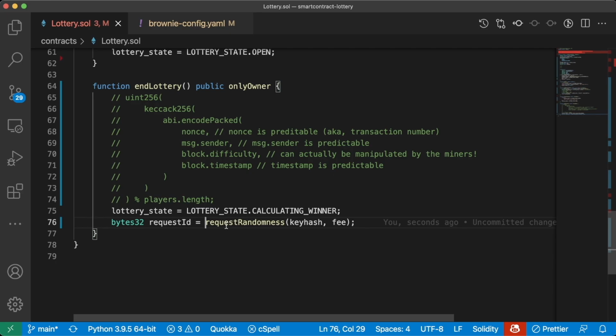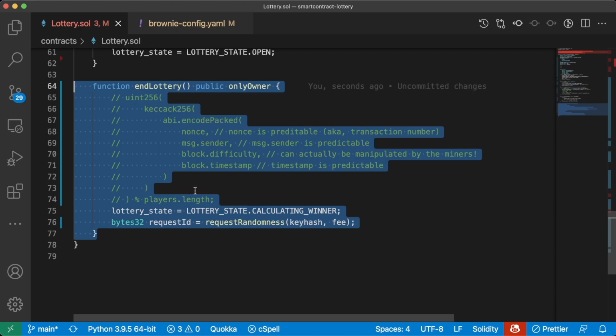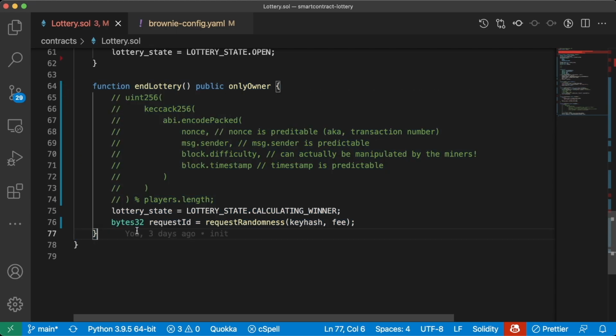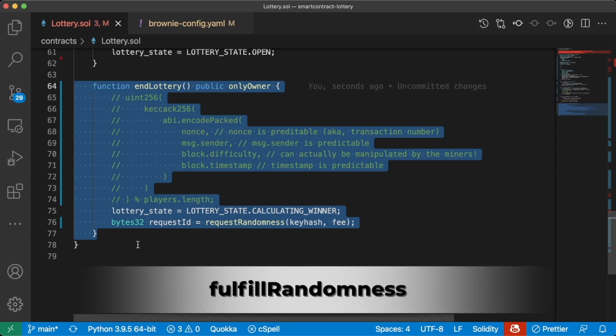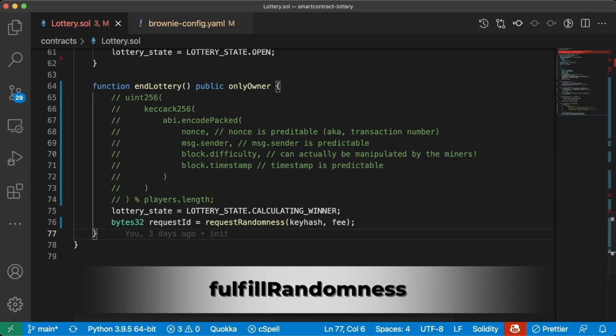Now, this function call follows, again, what we've talked about as the request and receive architecture. This means that in this first transaction, we're going to request the data from the Chainlink Oracle. In a second callback transaction, the Chainlink node is going to return the data to this contract into another function called fulfill randomness.